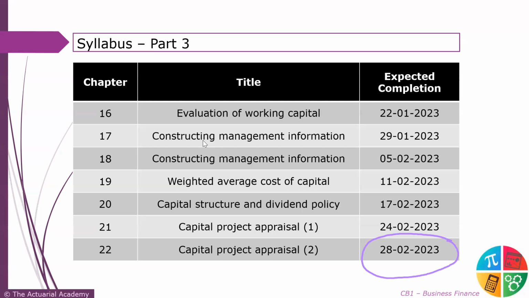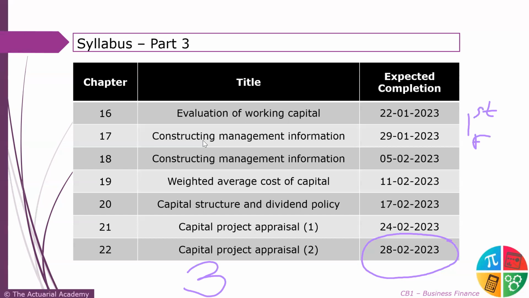And again, this is a conservative base. Let's say if you are planning to give some other heavy paper along with CB1, then we can ensure that your portion gets completed a little bit earlier than that. See, there might be three types of students. Some category 1 of students giving let's say CS CM paper, कोई एक heavy paper दे रहे हैं along with CB1, and they ask and tell me to complete the portion a little bit earlier, कि let's say first Feb तक उनको पोर्शन खत्म करना है.